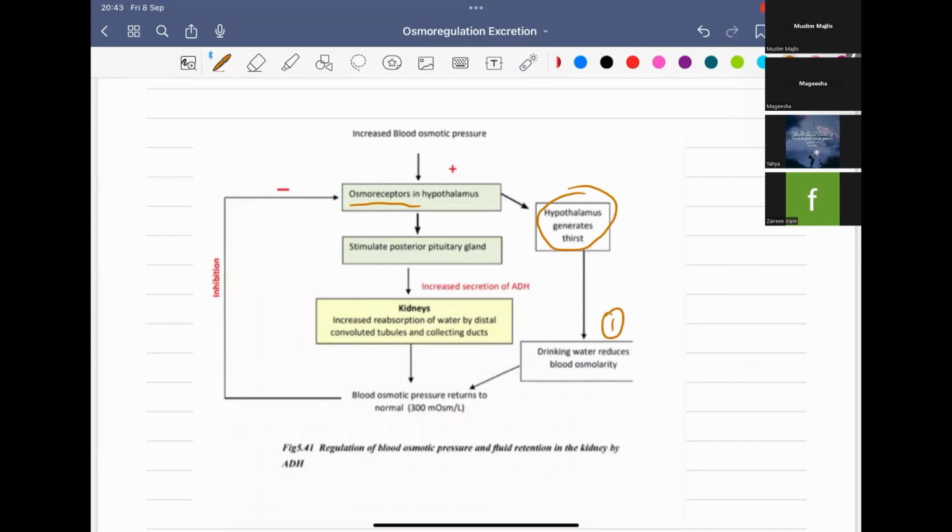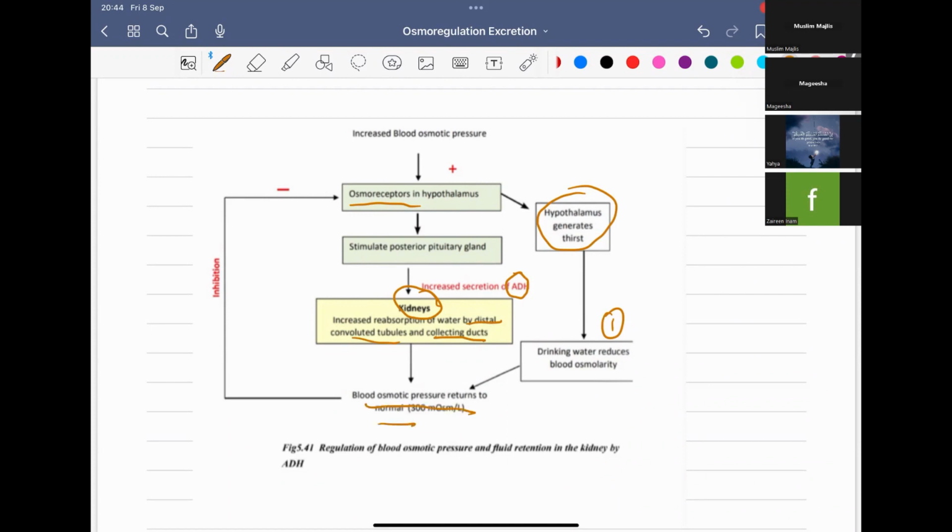Then, when stimulating the posterior pituitary gland, the ADH will be secreted into the bloodstream, and it will travel along the bloodstream and reach the kidney. It will work on the distal convoluted tubule as well as the collecting duct, and it will increase the reabsorption of water. Therefore, the water level in the blood increases and the osmotic pressure in the blood reduces. That is how the blood osmotic pressure returns to normal.